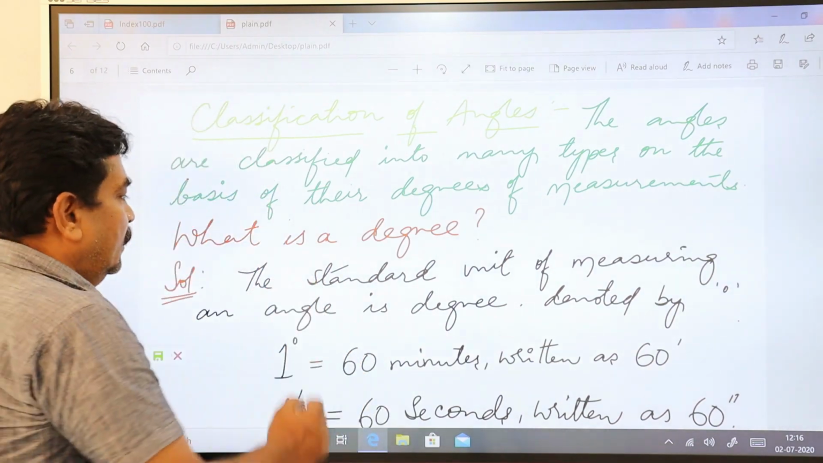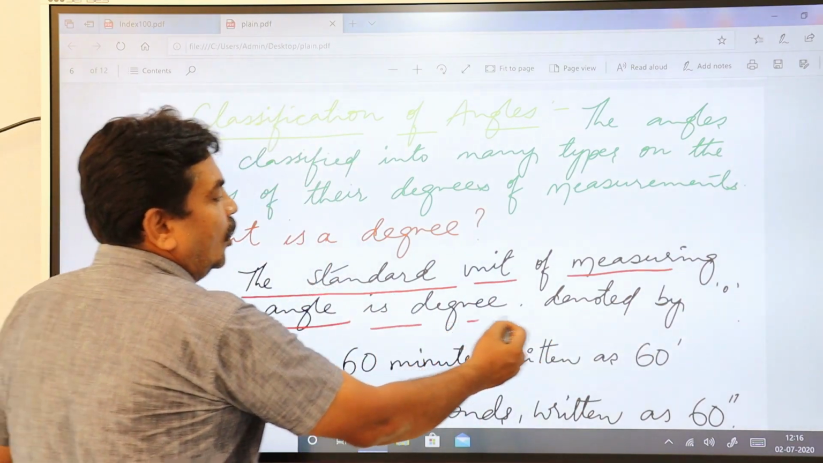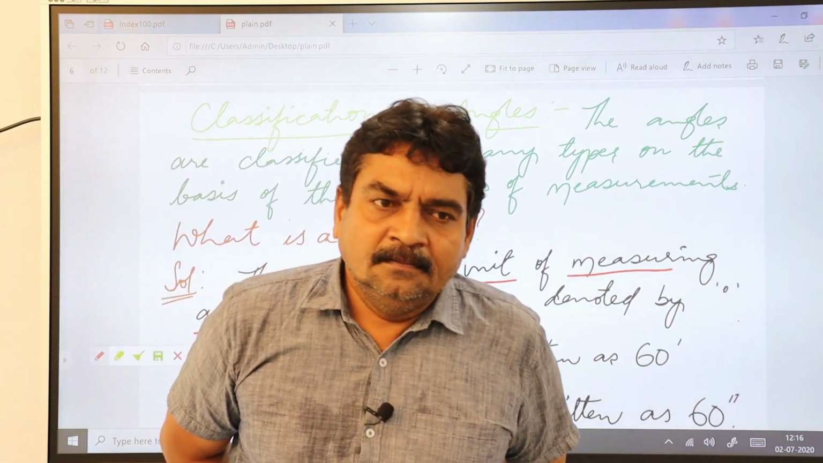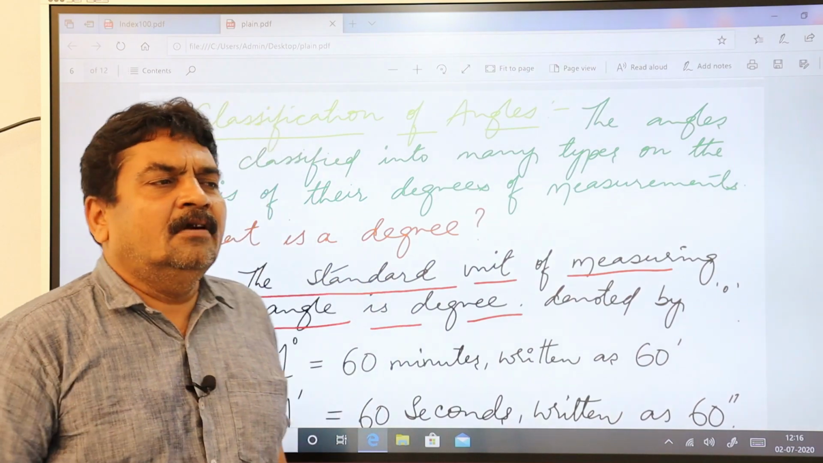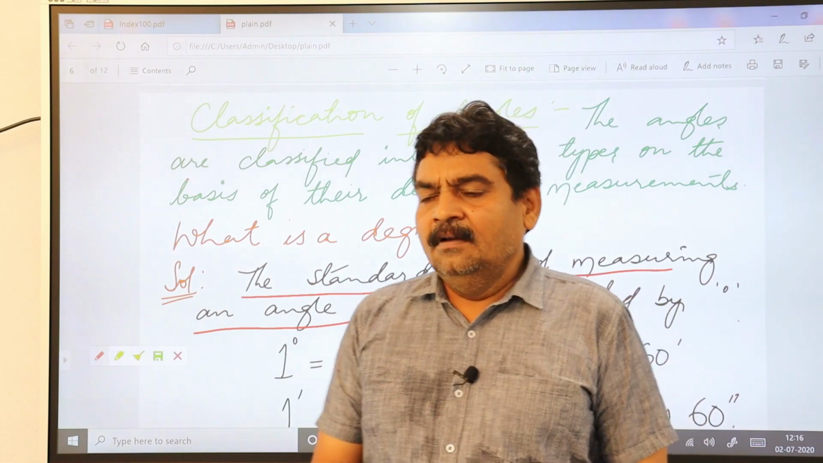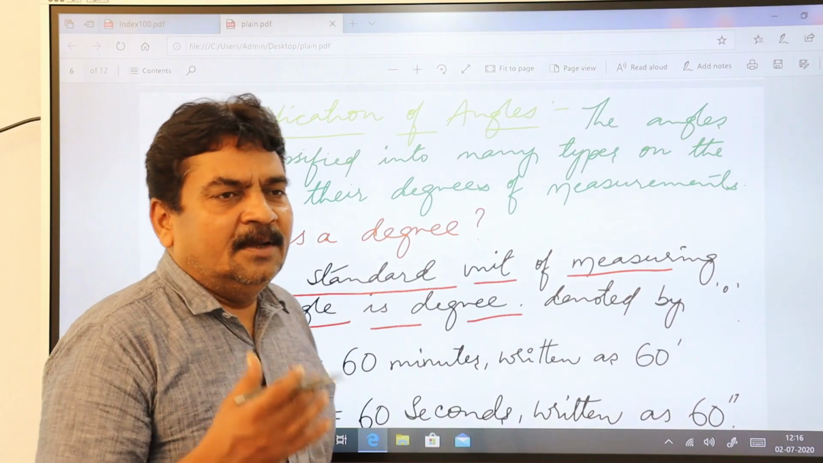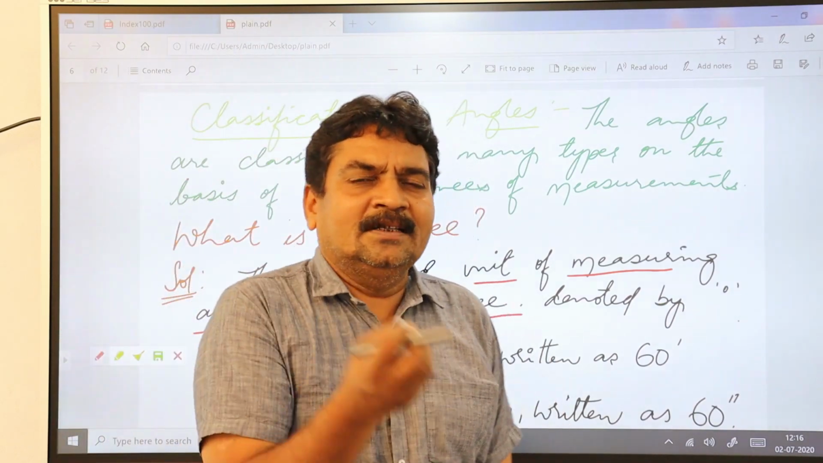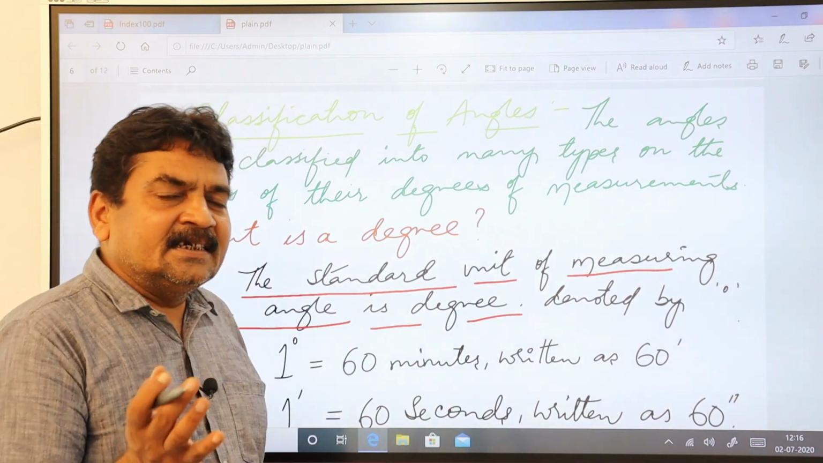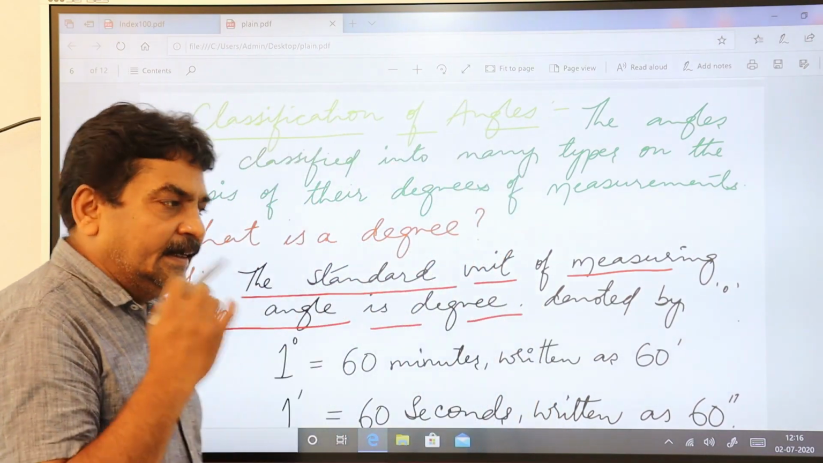The standard unit of measuring an angle is called degree. What do you mean by measuring unit? To measure certain quantities you have certain units. Like to measure liquid, you have liters as the measuring unit. To measure the distance, you have measuring units as meter, kilometer, centimeters and all. Right? Similarly, to measure a certain angle, there is a standard unit, you call it as a degree.